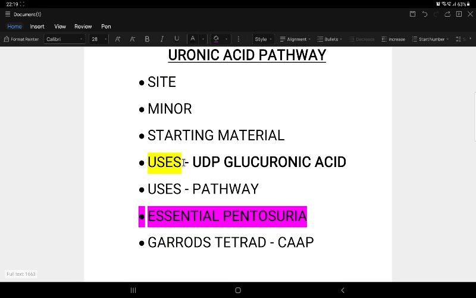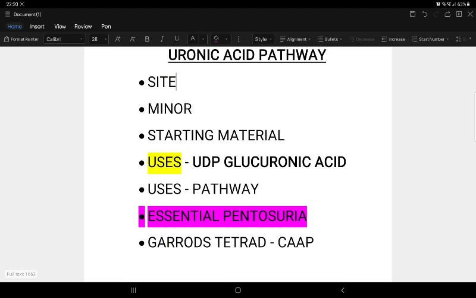Then what is essential pentosuria? I will cram a few important pointers regarding it. It is an inherited disorder. It is due to deficiency of the enzymes xylulose reductase and xylitol dehydrogenase. Because of this, L-xylulose is accumulated and excreted in urine. It is a monosaccharide and also a reducing substance.